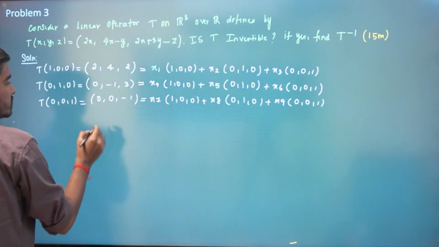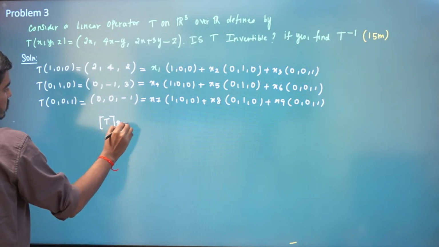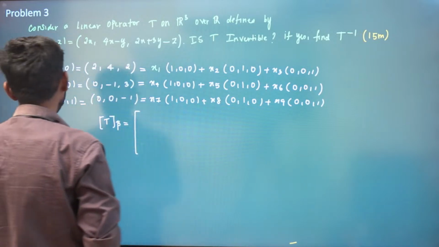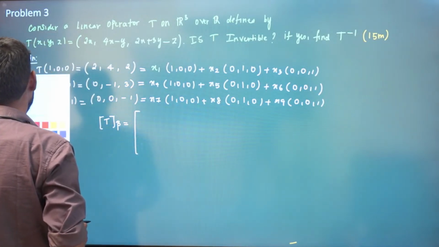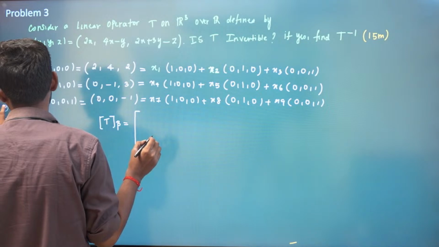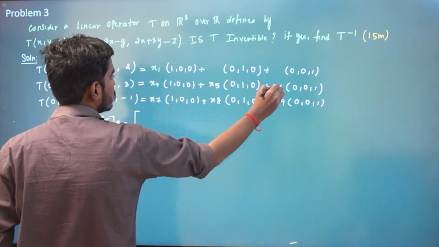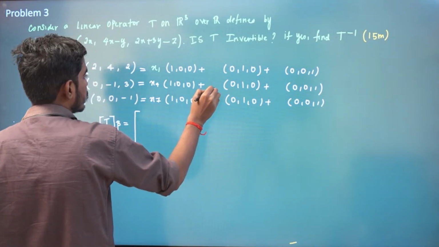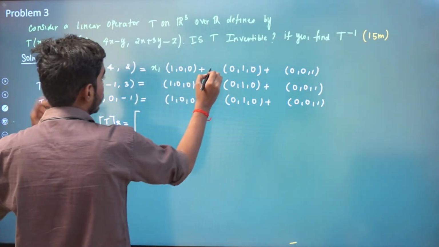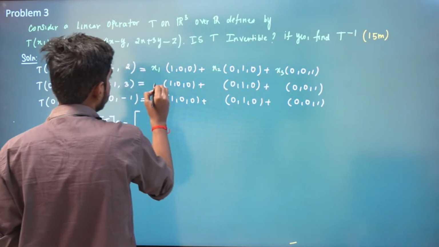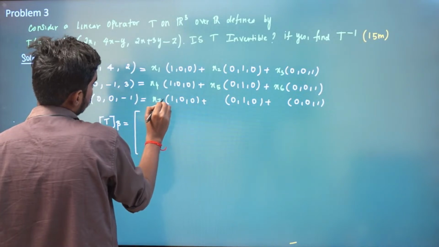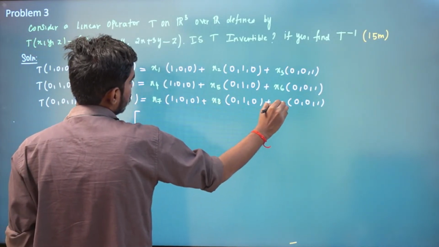So these x1, x2, x3, x4, x5, x6 are our matrix for this linear operator. So what is the unknown you have to put here? Let's call this some x2 and just make it some color so that you will have some understanding. If it is a standard basis, you can write this matrix directly, but I'm telling you the general way. Do not confuse: x2, x3, x4, x5, x6, x7, x8, x9.